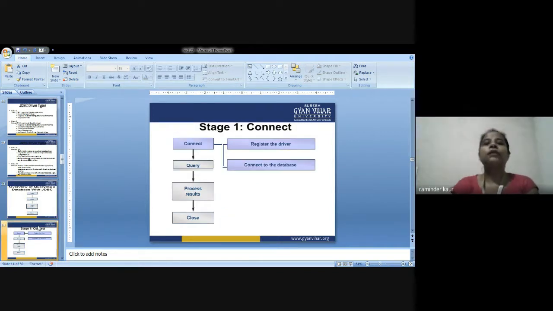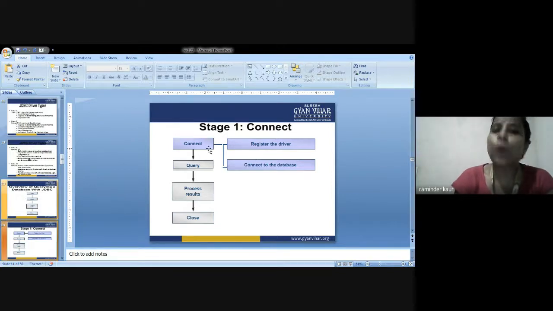Now, what is step one, or I can say stage one? First is connect. Now, in order to connect, there are various steps that we are supposed to follow. Connect: register the driver, then connect to the database. Only then are we supposed to raise a query, and our query can be resolved if we are connected to the database. Connection has two further points: to register the driver, which acts as the API, and second, to connect to the database. So these are the two main points concerned with connection.